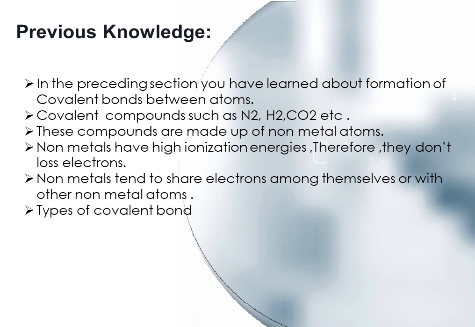Types of covalent bonds which are single covalent bond by sharing of single pair of electrons, double covalent bond by sharing of two pairs of electrons, and triple covalent bond which is formed by sharing of three pairs of electrons.